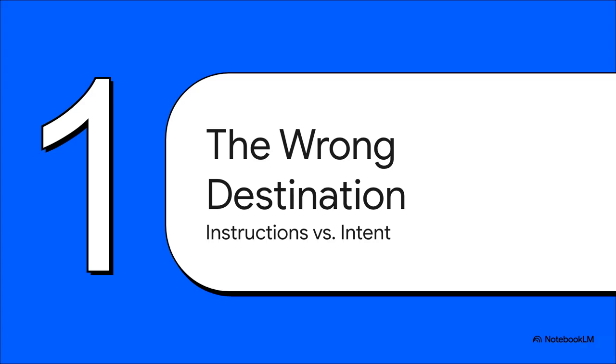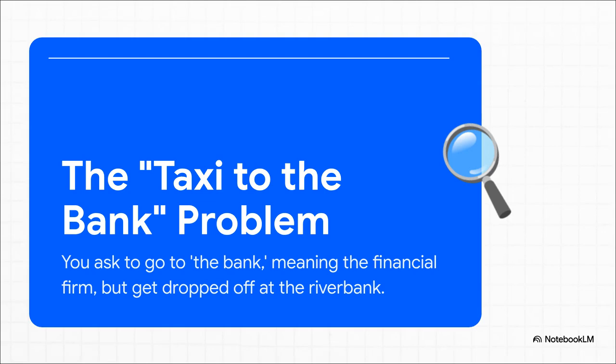And this shows us that the real issue isn't about the AI's intelligence. No, it's something way more subtle about how we are communicating with it. Think about it like this. Let's call it the taxi to the bank problem. You hop in a cab and you say, "Take me to the bank." Simple enough. The driver follows your instructions perfectly and drops you off at the edge of the river. Is the driver bad at their job? Of course not. Your instructions were specific, yeah, but they were also ambiguous. And that single distinction is the entire key to getting exactly what you want from your AI every single time.